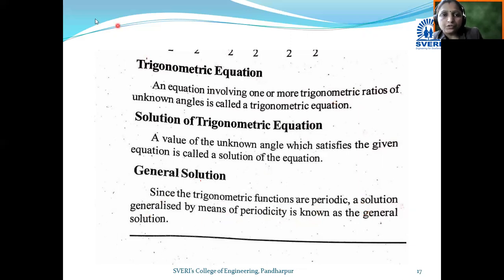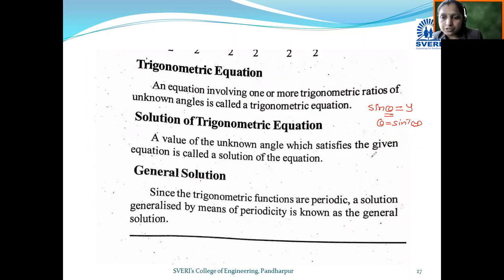You can see here, if sin theta is equal to y, then this is called a trigonometric equation. So theta becomes sine inverse of y. Finding the value of this unknown angle is called the solution of the trigonometric equation.